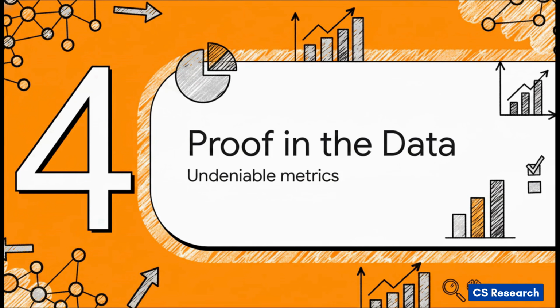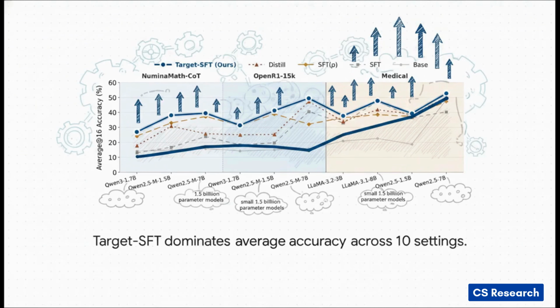Okay, Section 4, Proof in the Data. Let's look at the undeniable metrics. When we analyze the average at 16 accuracy across 10 different dataset and model combinations, it reveals a very, very clear winner. Notice that dark blue line sitting at the very top of the chart? Yeah, that is Target-SFT. Whether it's applied to Qwen models, Llama models, small 1.5 billion parameter setups, or much larger 8 billion parameter models, Target-SFT consistently dominates the board.